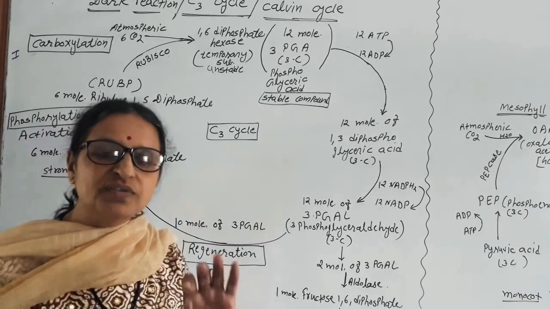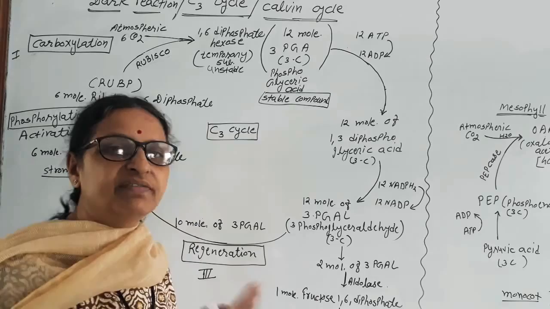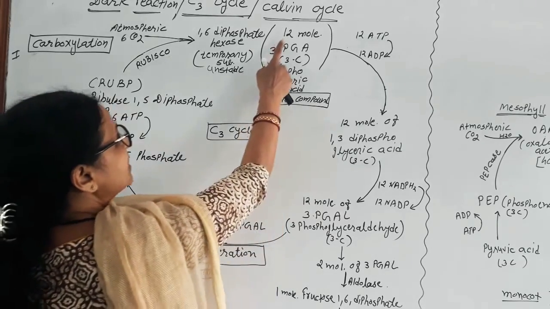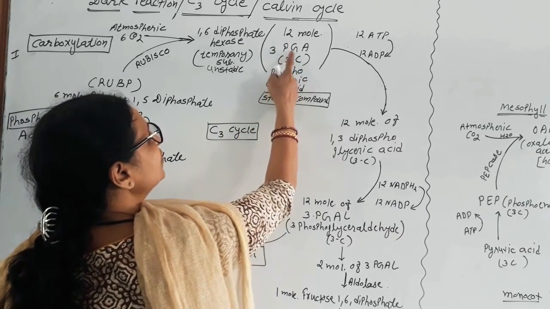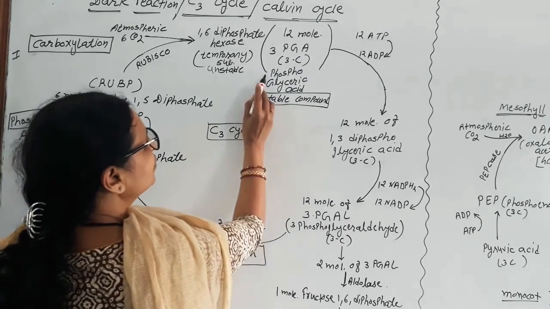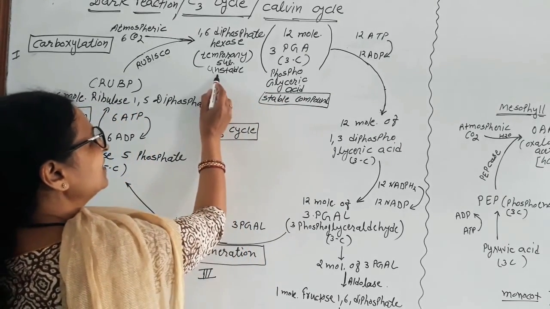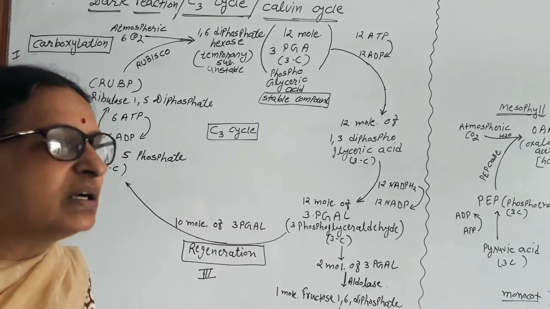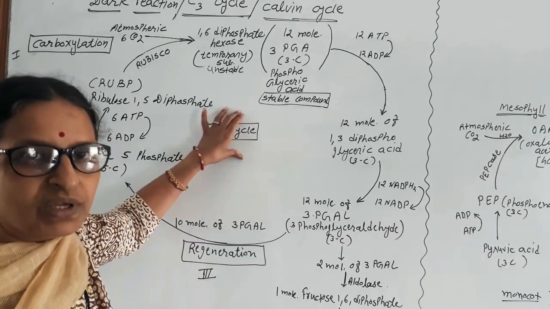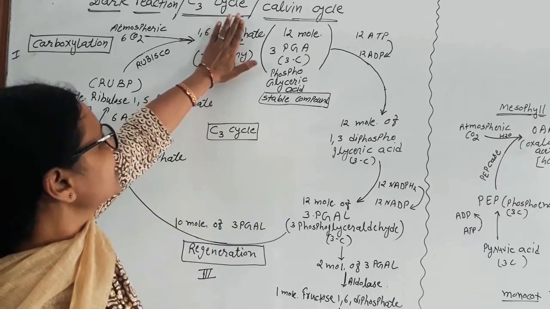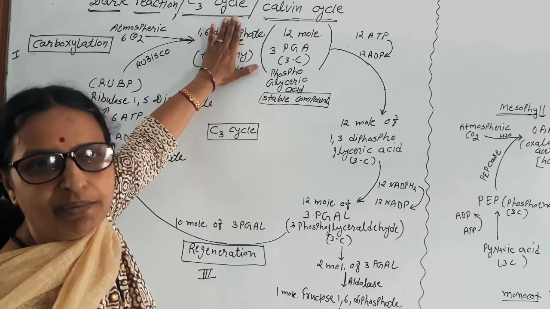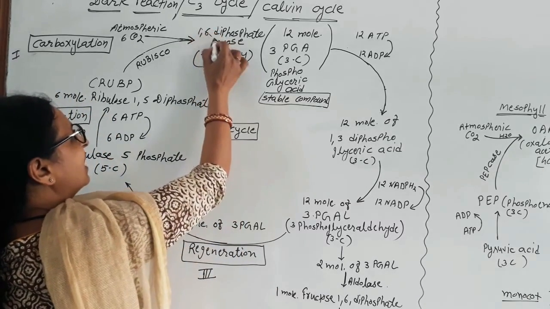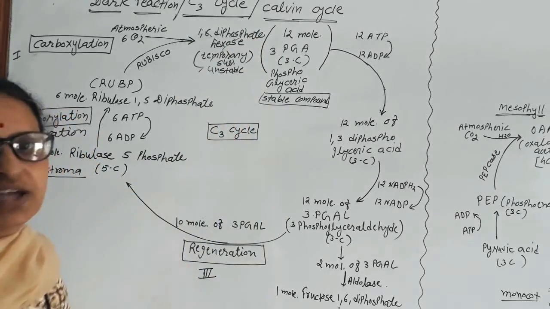If 6 molecules of 6 carbon compound divide into 3 carbon compounds, how many molecules will develop? 12 molecules. So 12 molecules of phosphoglyceric acid. Phosphoglyceric acid is produced by this unstable compound, and this PGA is the first stable compound of C3 cycle. In the books this step is omitted because this is an unstable compound.